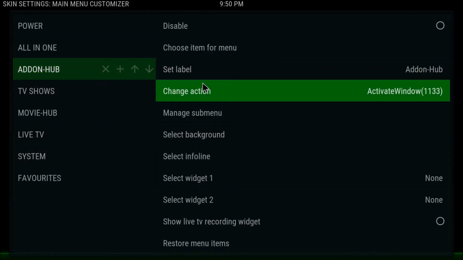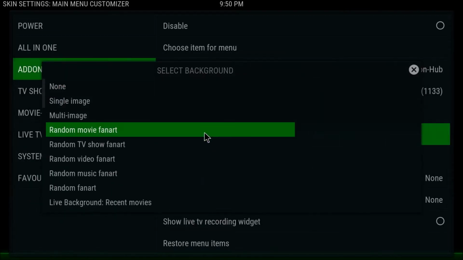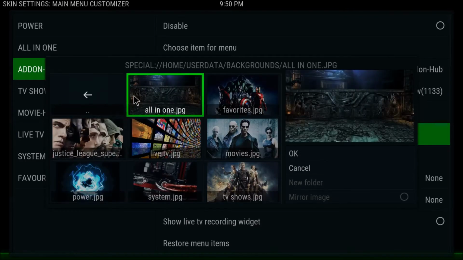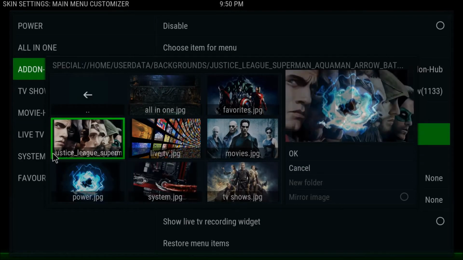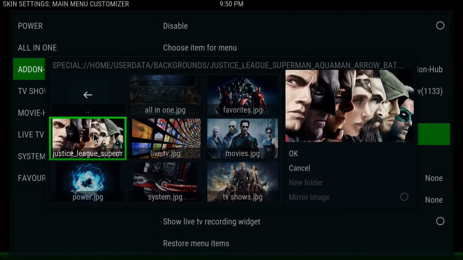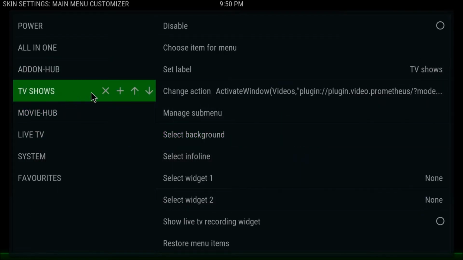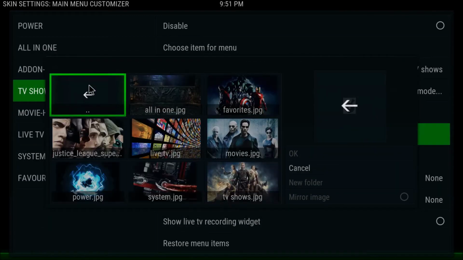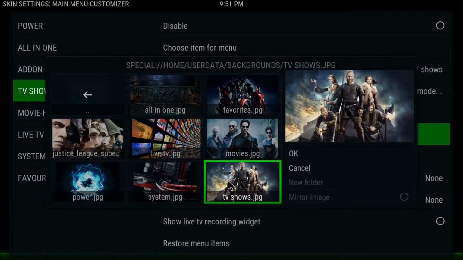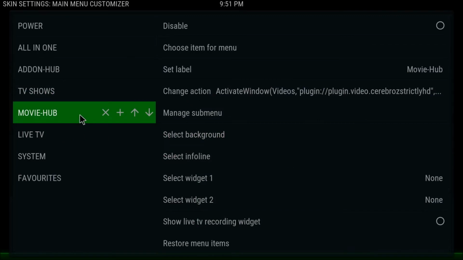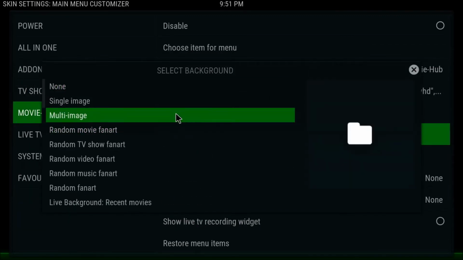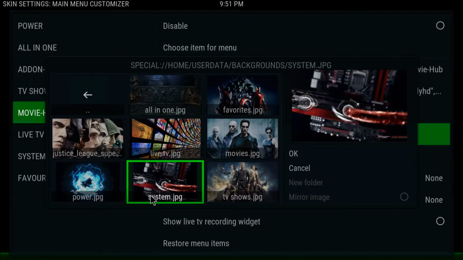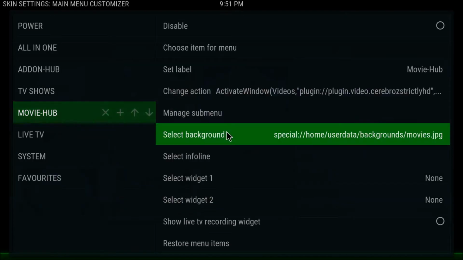Add-on hub, again, just repeat what you're doing into the backgrounds, and let's put that one in there. TV shows, select background, single image, backgrounds and TV shows, there it's there. Movie hub, set background, single image, backgrounds and movies there.